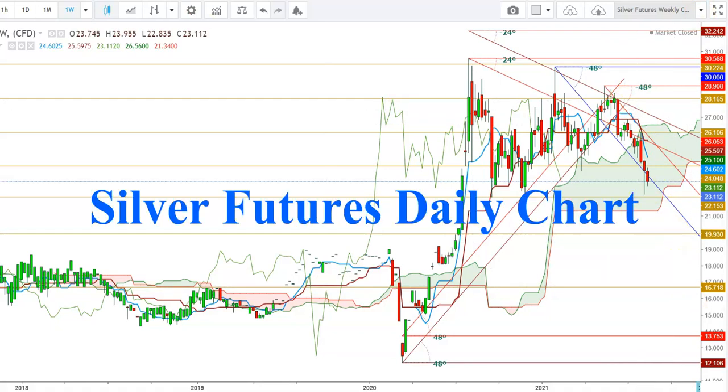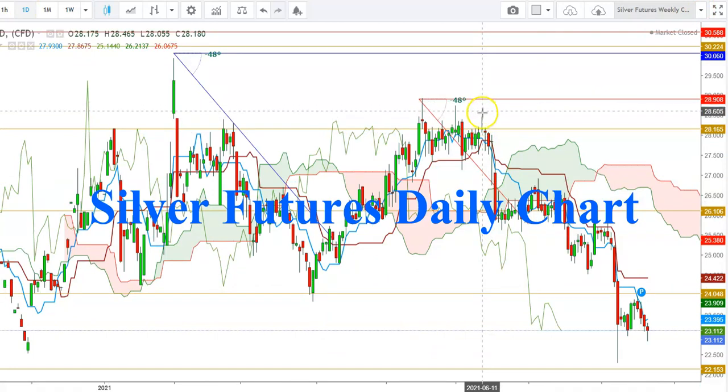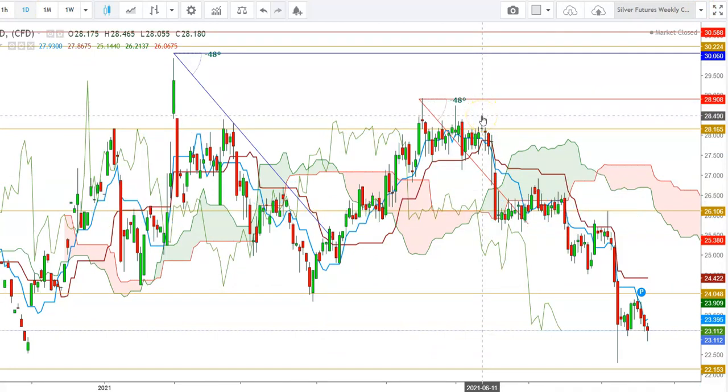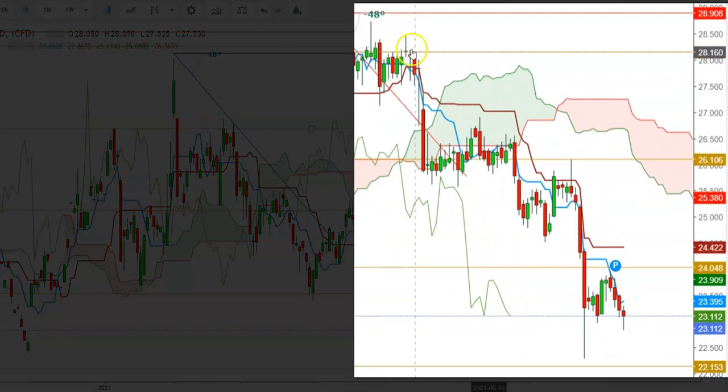Friends, now let us check these moves in a daily time frame. Here you can see how the silver futures have been constantly facing selling pressure since June 11, 2021, when this exhaustive candle was formed in the daily time frame, which got confirmation with this formation on June 14th and June 15th. And since then, we've seen a sharp downward move here in silver, and the silver futures continued to move downward and found a breakdown below the lower end of Ichimoku cloud here. And here you can see how the silver futures continue to struggle to enter inside the Ichimoku cloud, but could not sustain here.